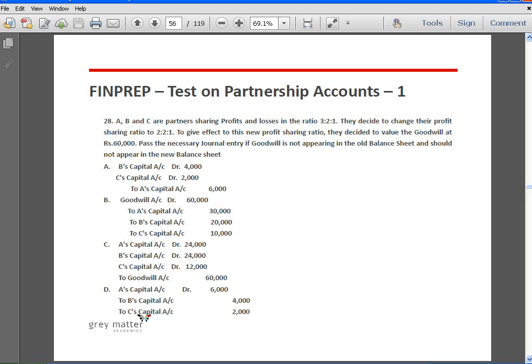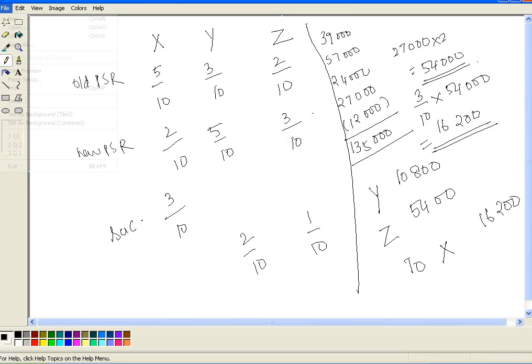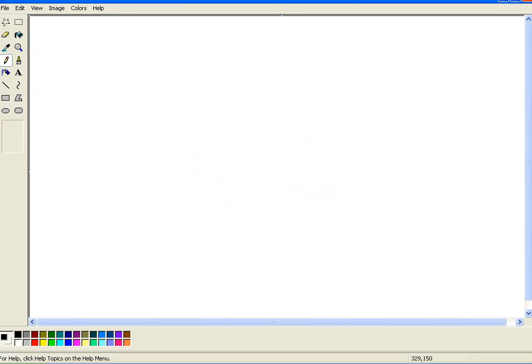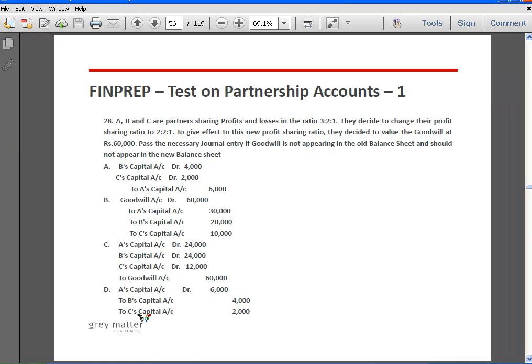B also, because we are not going to show goodwill in the balance sheet at all, and so we can straight away rule out B and C. So it could be either A or D, and to see this, we have to first of all find out which partner is gaining and which partner is sacrificing.